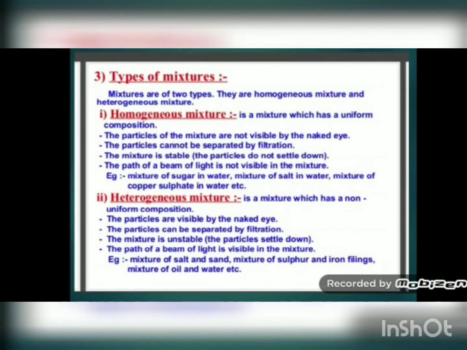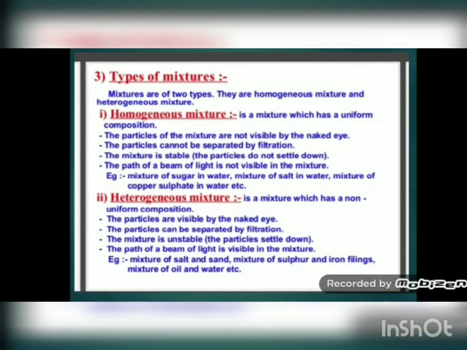Now we will see types of mixtures. Mixtures are of two types. They are homogeneous mixture and heterogeneous mixture. Now first we will see what is a homogeneous mixture. A homogeneous mixture is a mixture which has a uniform composition. Means in a homogeneous mixture, two substances are mixed, but they are mixed in such a way that the composition is uniform in the entire mixture.